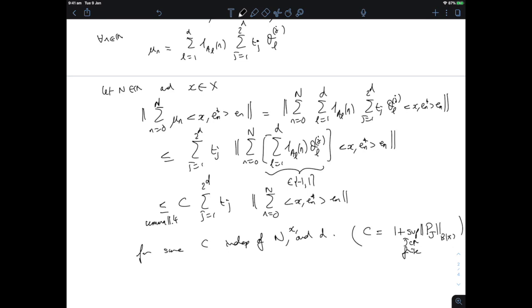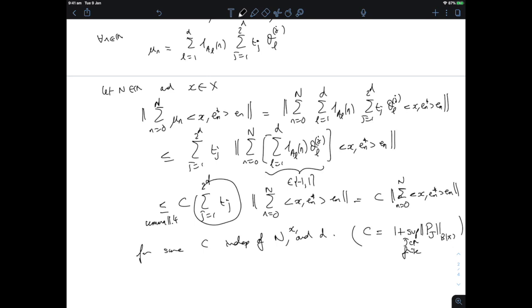So we've proven our theorem. We have proven our theorem because this sum of t_j is equal to 1. So this is just c times the norm of this finite linear combination of the e_n.